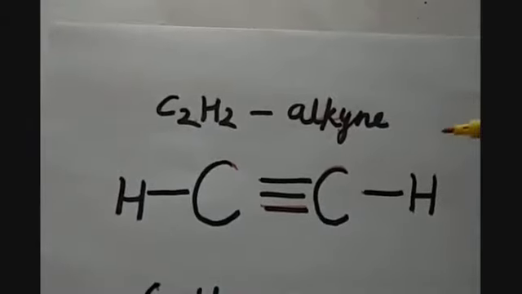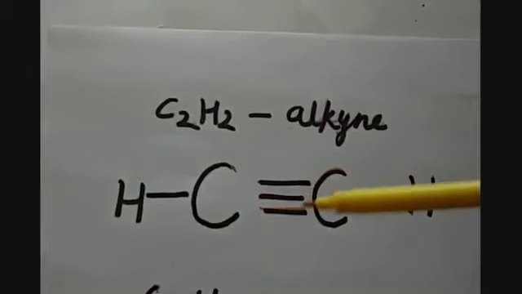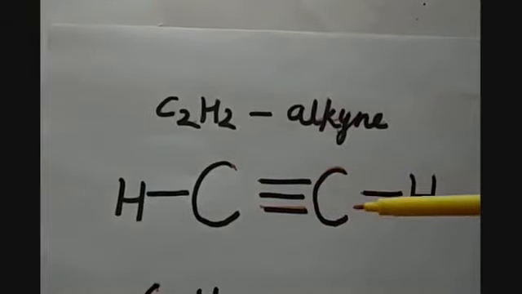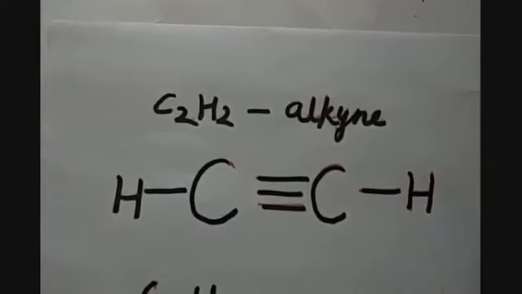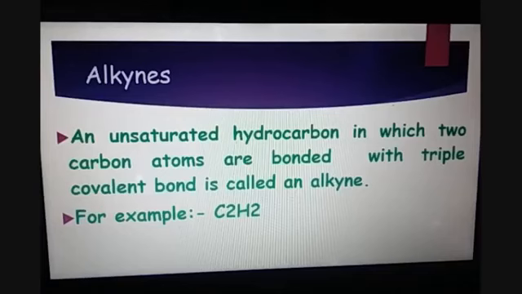Whereas in the case of alkynes, carbon will form a triple bond with the other carbon atom and the remaining valency will be fulfilled by the hydrogen atoms. So alkynes are the unsaturated hydrocarbons in which two carbon atoms are bonded with a triple covalent bond. The example we have seen is C2H2, where carbon and carbon have a triple bond between them and the remaining valency is fulfilled by a single hydrogen atom for each carbon atom.